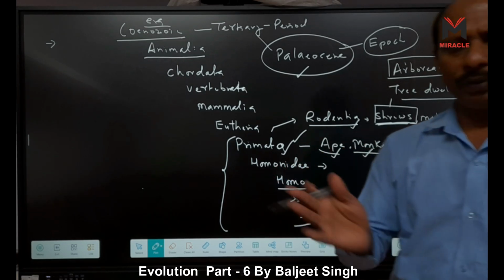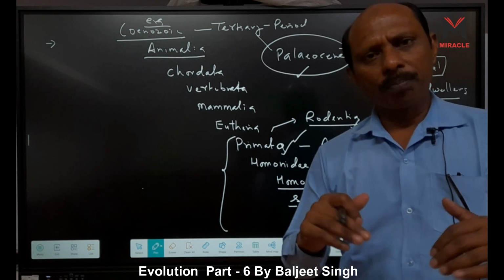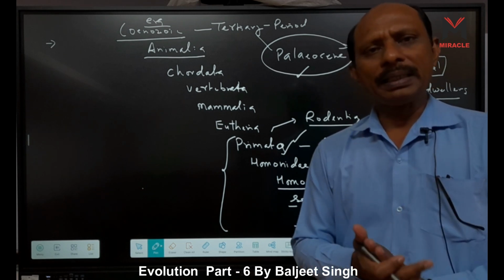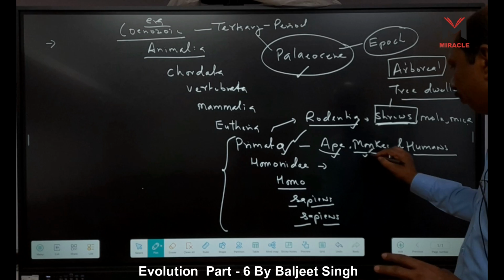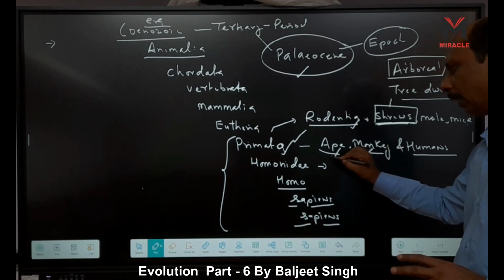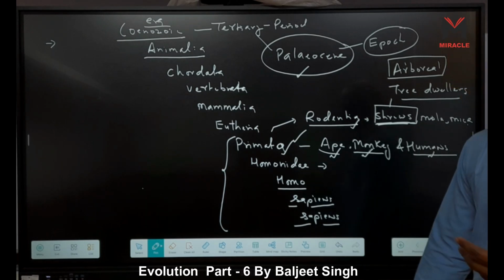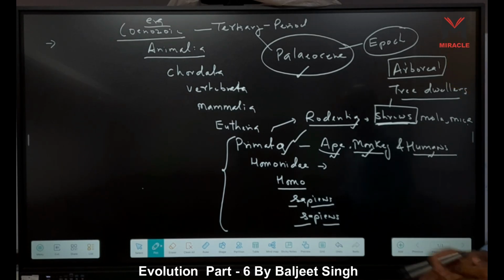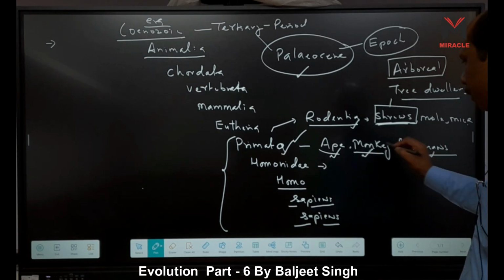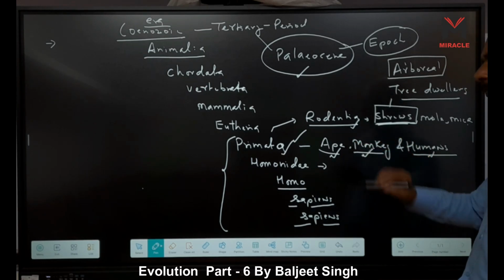There is some branch. We cannot say that we evolved from the monkey. Monkey-like ancestors are there, right? So first the monkey-like ancestor, then ape-like structures are formed, and then humans, or we can say modern humans, are formed, right? Who is the nearest one? This is the monkey or ape.